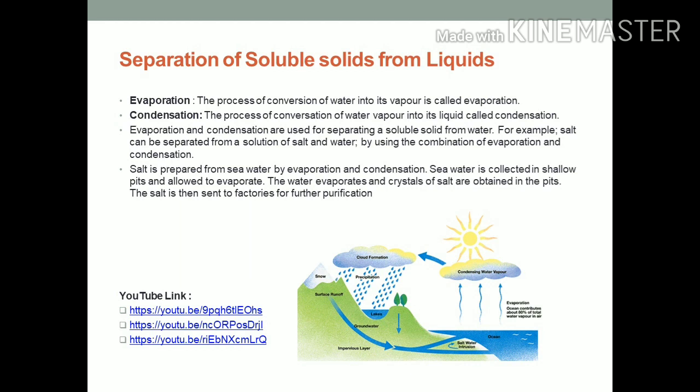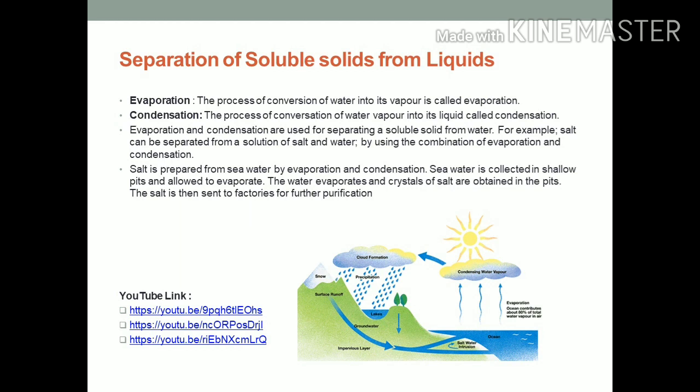Evaporation is used to separate a solid dissolved in a liquid. When food items are sun-dried, we are actually removing the water content from them through evaporation. Evaporation and condensation are used for separating a soluble solid from water. For example, salt can be separated from a solution of salt and water by using the combination of evaporation and condensation.